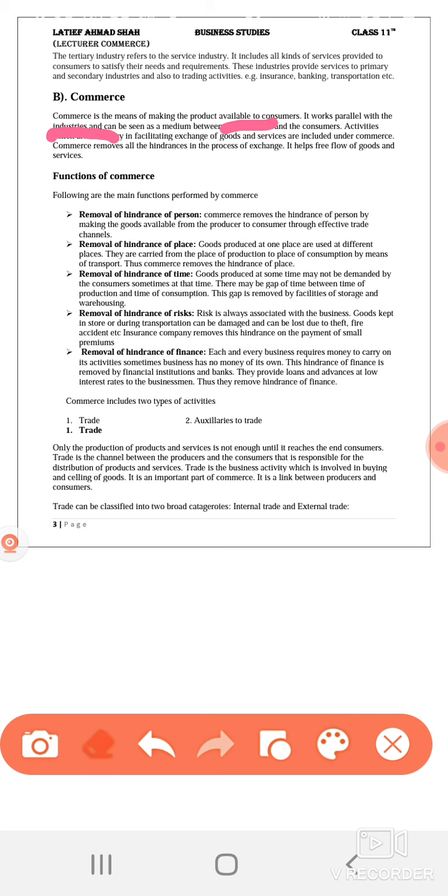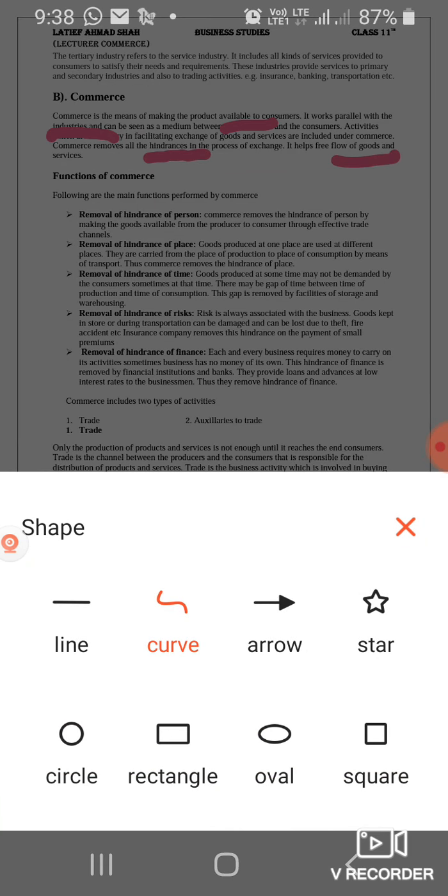Commerce acts as a link between producer and consumer. It removes all the hindrances in the process of exchange. It helps free flow of goods and services. Commerce includes purchase, sale, distribution, as well as the auxiliaries to trade.